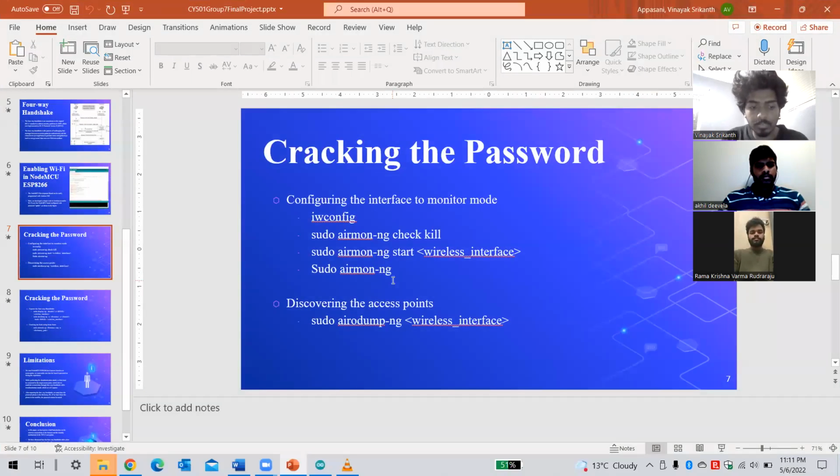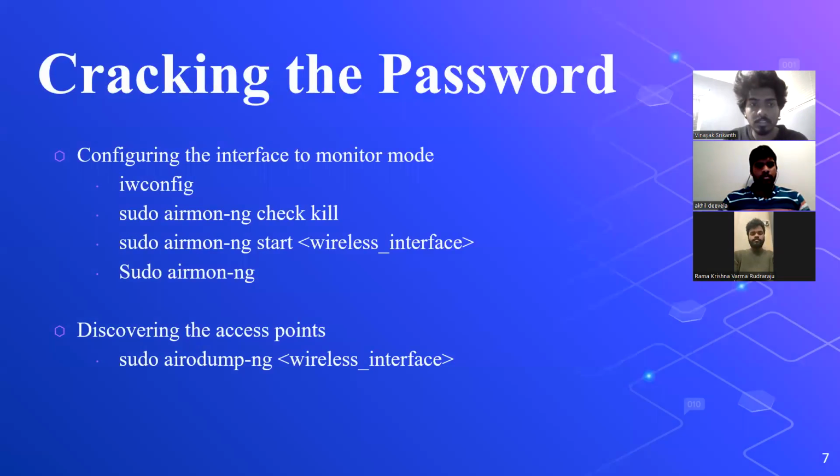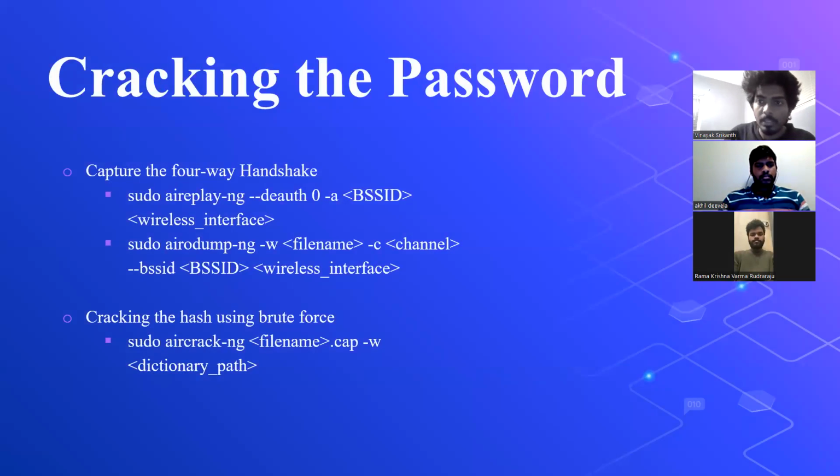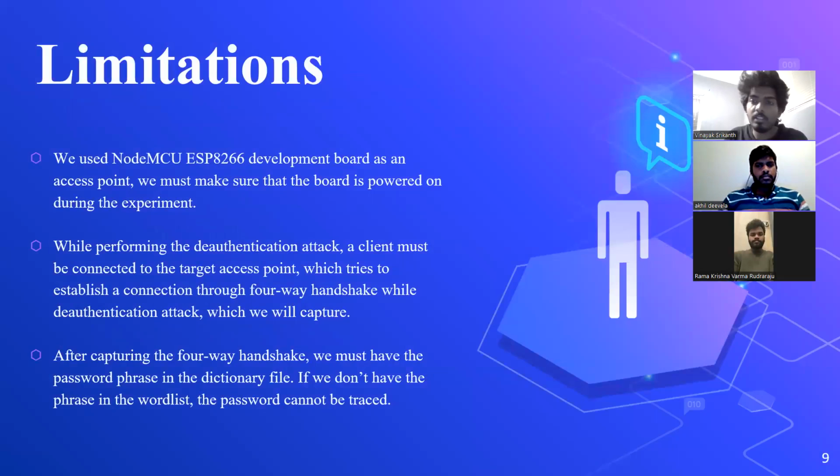So these are the commands we have used for the cracking purposes, and the limitations are we have to make sure that the Node MCU ESP8266 development board should be turned on during this experiment, and there should be a mobile connected to it, so that when we perform the deauth attack, the client will be trying to reconnect with the access point, and we are going to capture this four-way handshake in this process.